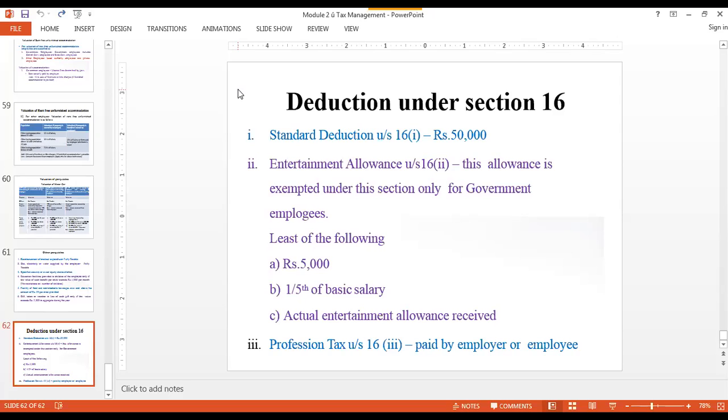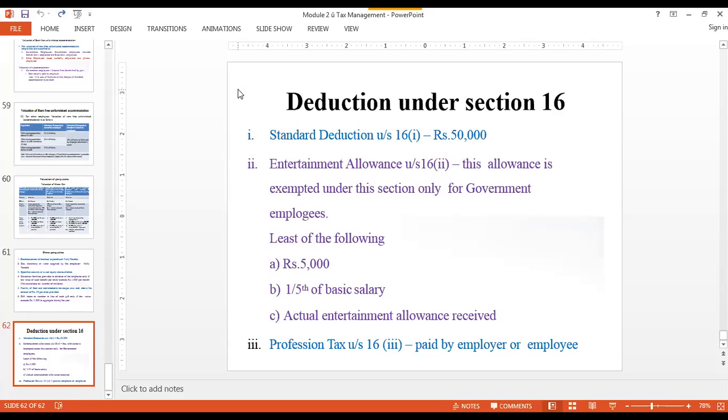If this standard deduction was not available, I would have ended up paying tax on the entire 5 lakh 50,000, but here I am paying tax only on 5 lakh rupees. So 50,000 rupees is a saving for me.